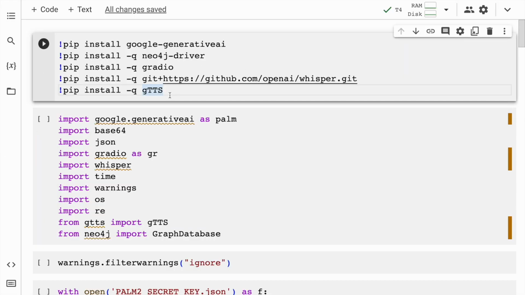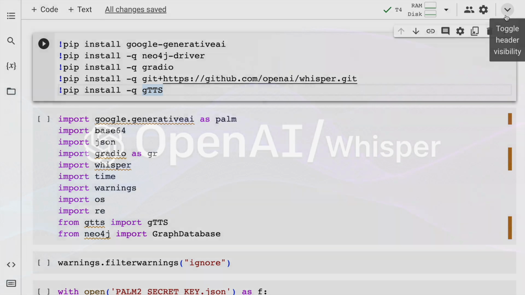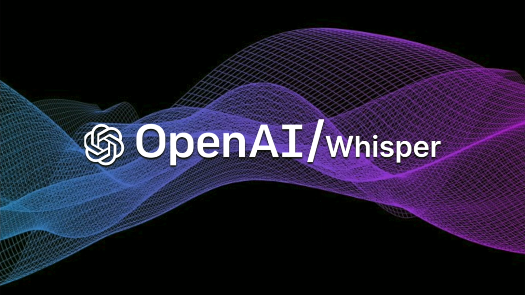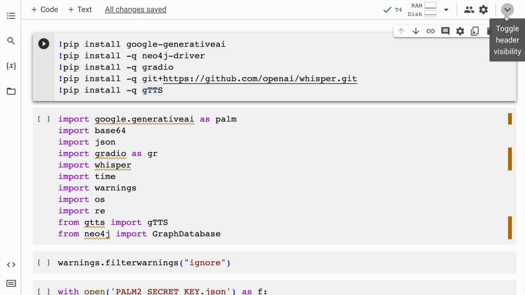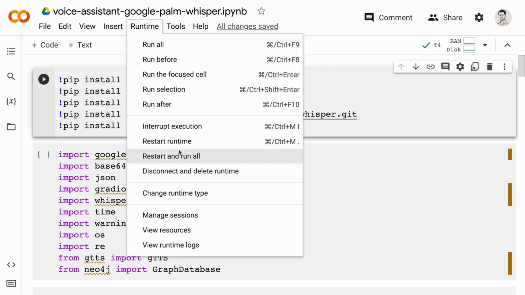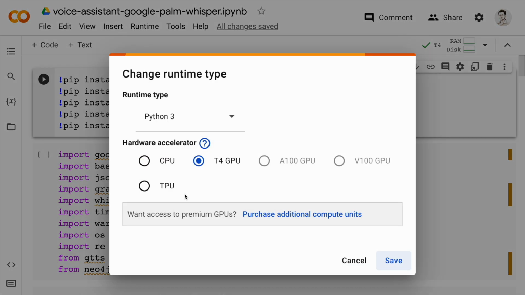In my previous video, I used the normal CPU version of a Google Colab session. In this video, I intend to transcribe the audio and read out the text that is generated from the audio file, which is where I require the Whisper model that will help me transcribe text. So what I require in this particular activity is a GPU.